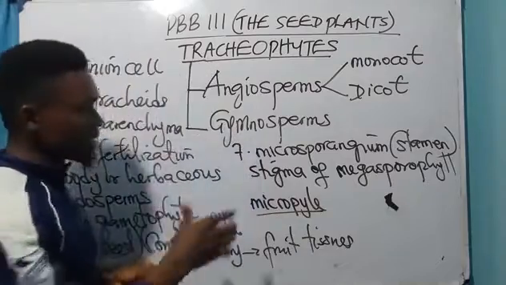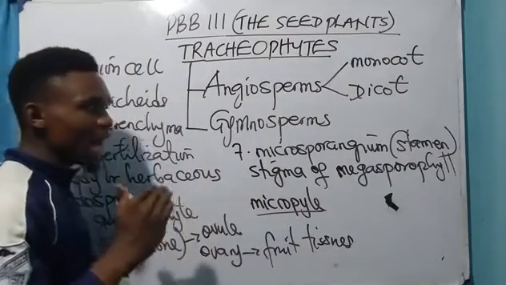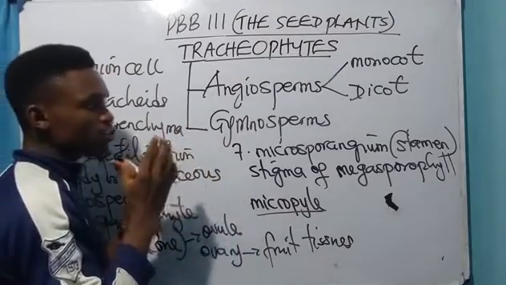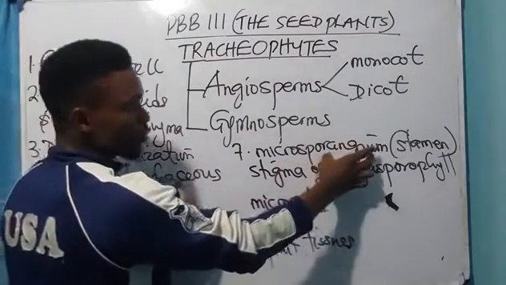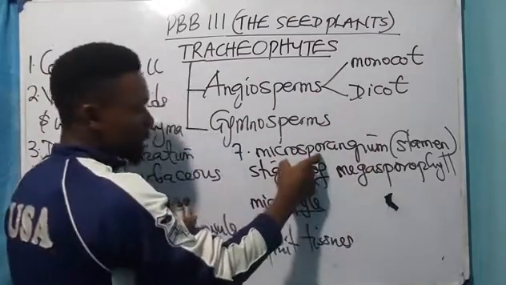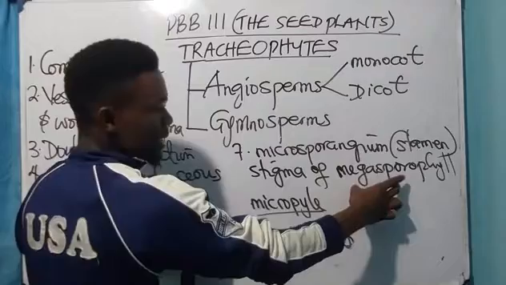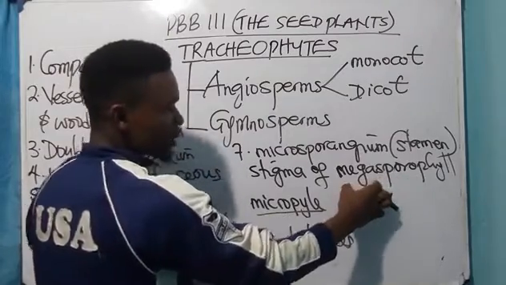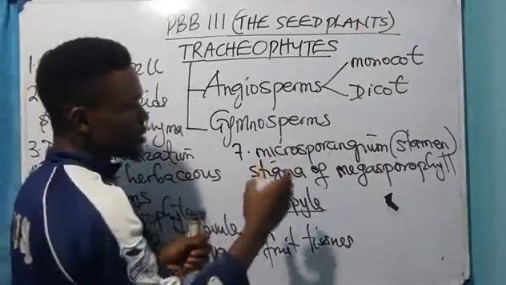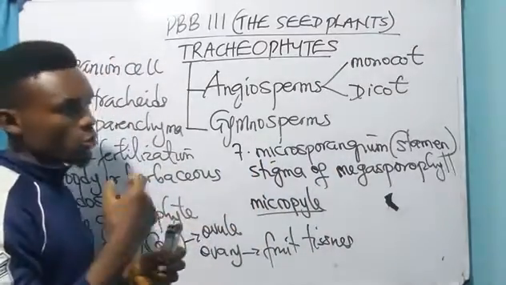We can see now that in angiosperms, it occurs orderly. The pollen grains are transferred from the microsporangium to the stigma of the megasporophyll. The microsporangium, I can also say megasporangium. The megasporangium is the female reproductive organ, while the microsporangium is the male reproductive organ, okay?